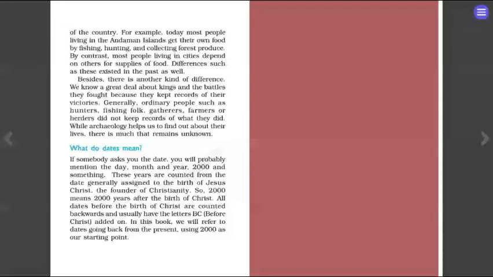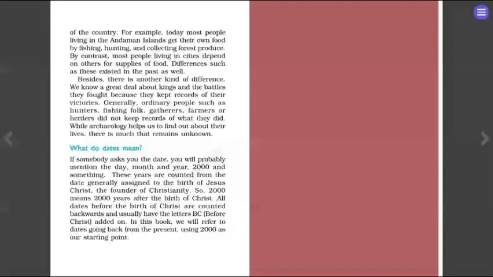So what do dates mean? If somebody asks you the date, you will probably mention the day, month, and year. 2000 and something, 2021, na? These years are counted from the date generally assigned to the birth of Jesus Christ, the founder of Christianity. So 2000 means 2000 years after the birth of Christ. All dates before the birth of Christ are counted backwards and usually have the letters BC added on. In this book, we will refer to dates going back from the present, using 2000 as our starting point.